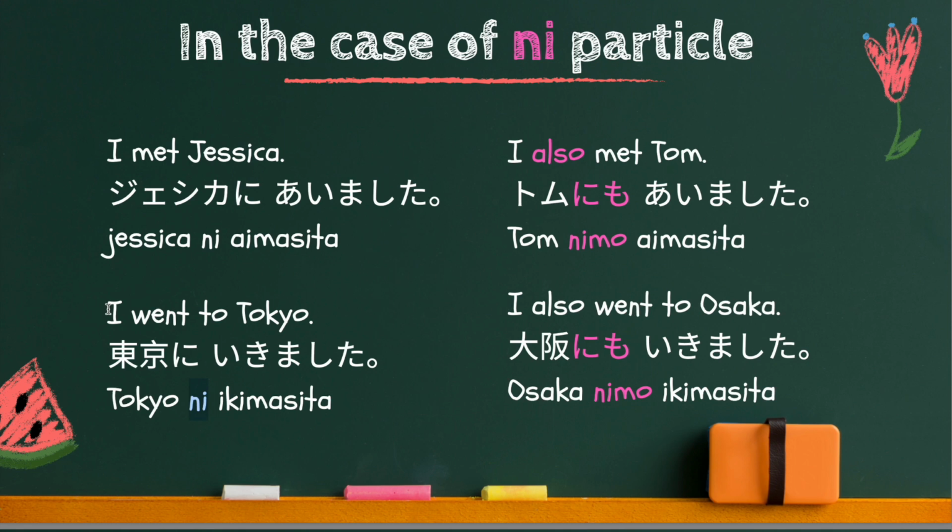So the subject I is the same, but where you went is different. Therefore, mo particle should come after Osaka, but you cannot replace ni particle. So, once again, it's ni mo. Then, 行きました。So, please remember that you cannot replace ni particle. It should be ni mo, two particles put together.